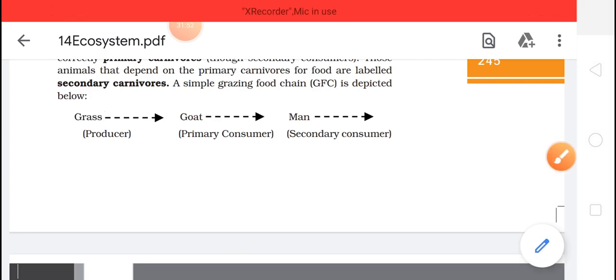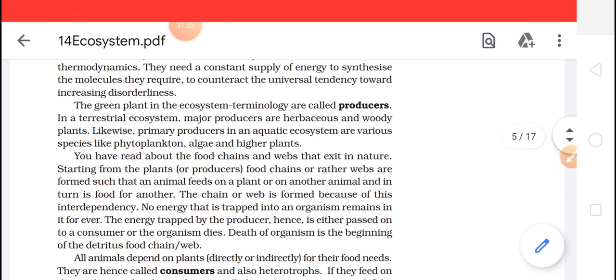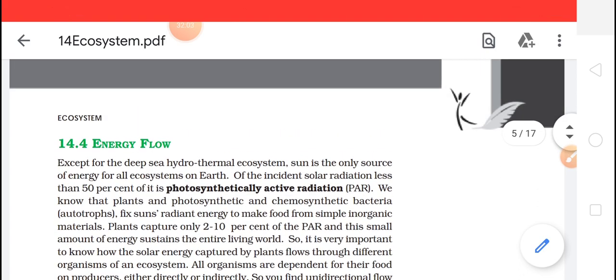Tomorrow we'll continue this topic further, because there are still things left in energy flow. How exactly the energy is flowing from one step to another, that is, from one level to another. Okay, we'll see the food chain and food web also, and we'll also see how and when the energy is transferred.